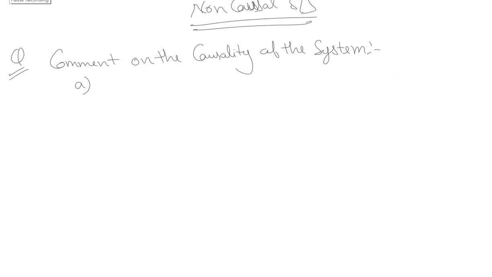Let us do some more practice questions because it's a very important concept to identify the causality of a system. So let's say we have a system defined by the equation y of t is equal to sine of x of t. We need to comment on the causality of this given system. We'll follow the same process.